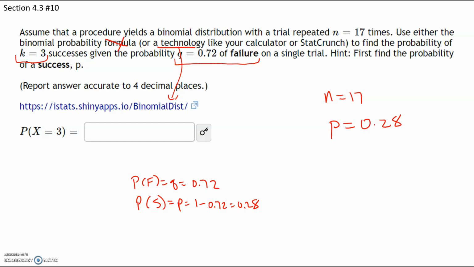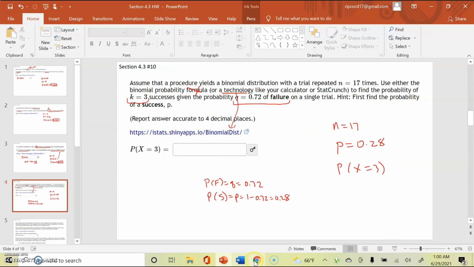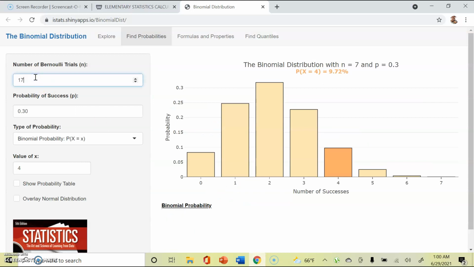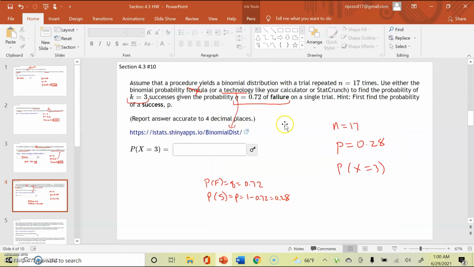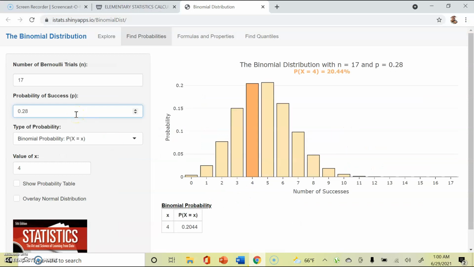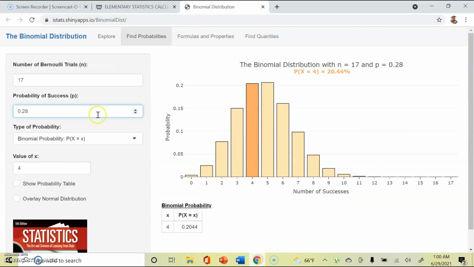Okay, now we want to find out what is the probability of getting exactly 3 successes. So we're going to click on that link to get to the binomial distribution. And n is 17 because we have 17 trials. The probability of success is going to be 0.28, not 0.72, that's failure. Success is going to be 0.28. And we want to know what is the probability that exactly 3 of them succeed. So we're going to say x equals 3, and that probability is going to be 0.1502.